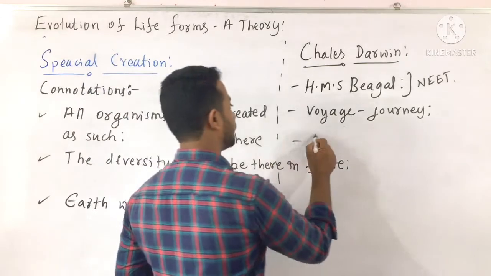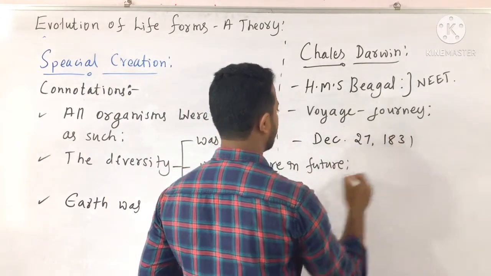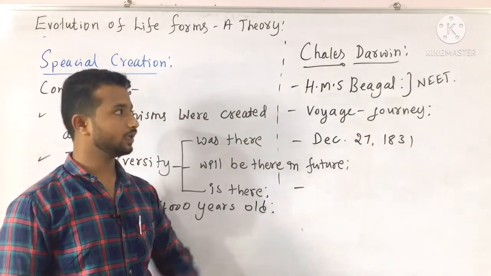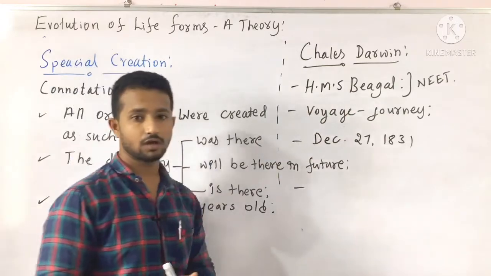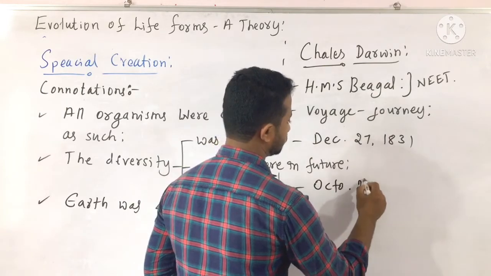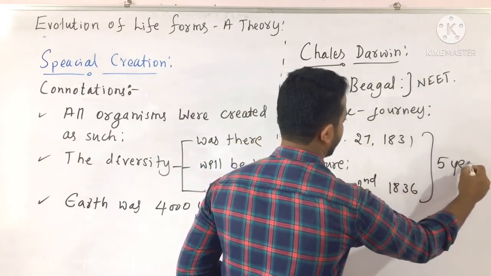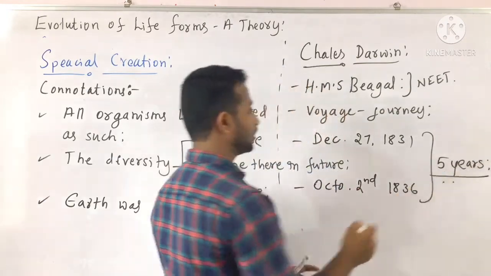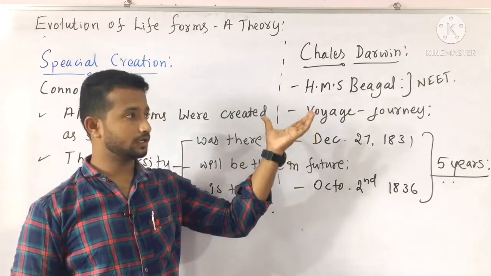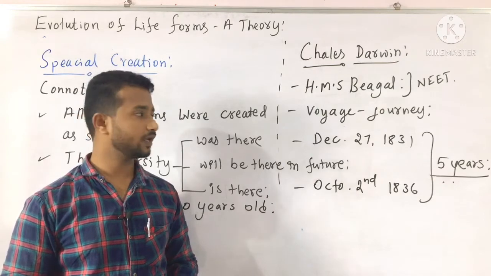He started from December 27 of 1831 and ended his journey of voyages in the ocean with his ship almost October 2nd of 1836, for 5 years. Here it is very important to note that the complete journey of Darwin enlightened the era of 19th century, beginning of 19th century.